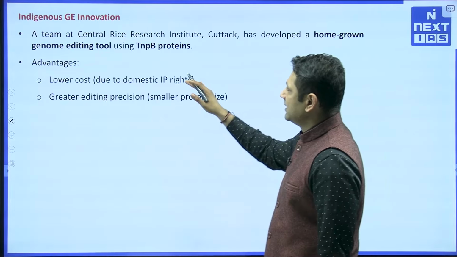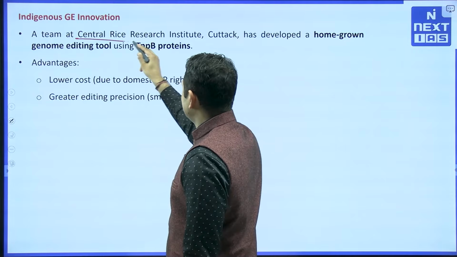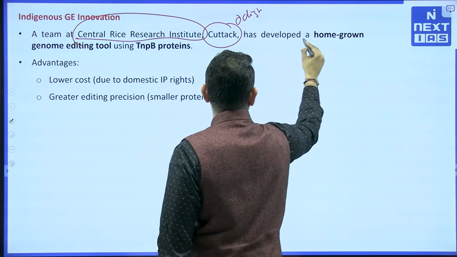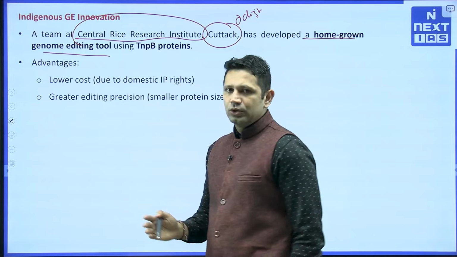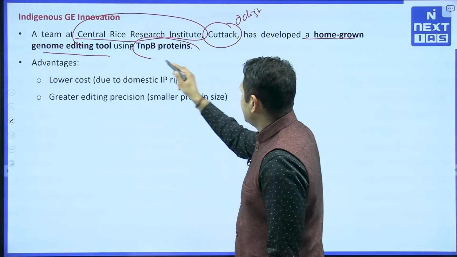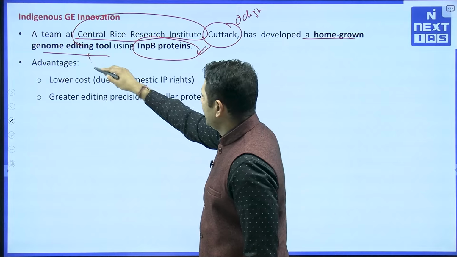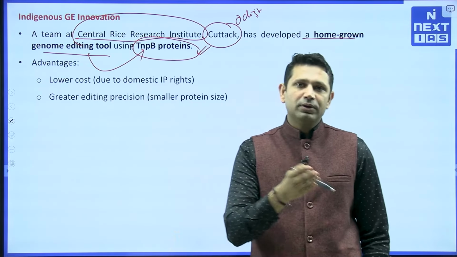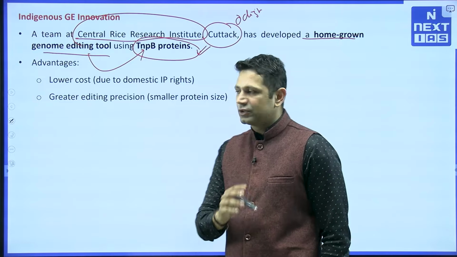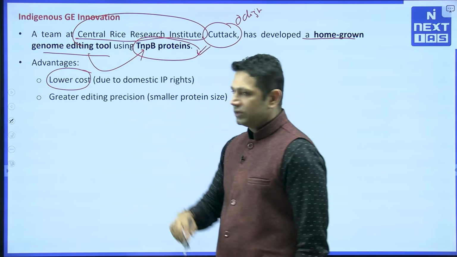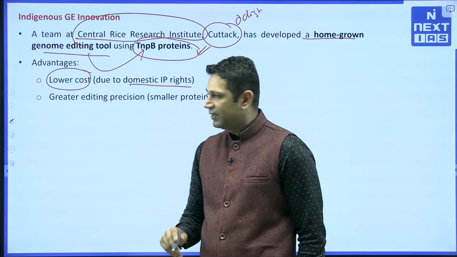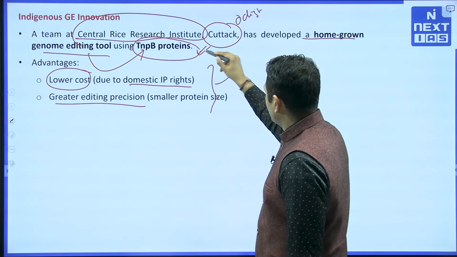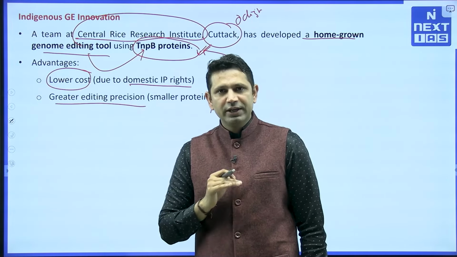Now the next thing is indigenous gene innovation. A team at CRRI, that is in Cuttack, Odisha, has developed a homegrown genome editing tool. The name is TNPB protein, that is important. You should know that this is a genome editing tool. It has been developed in India itself, it is indigenous, that's why it will be of lower cost because we have domestic IP rights. It will also have greater editing precision. So that is the benefit of this particular TNPB protein tool.